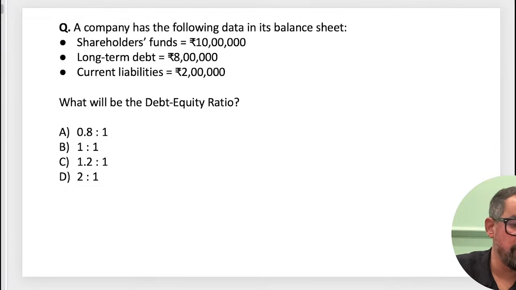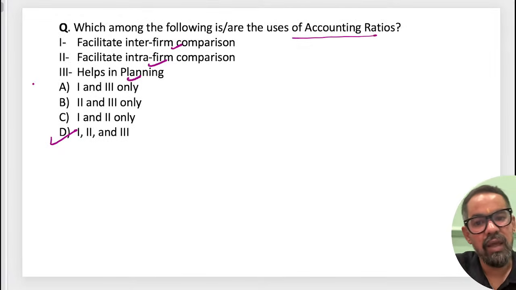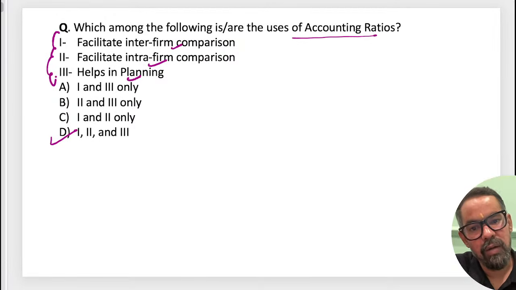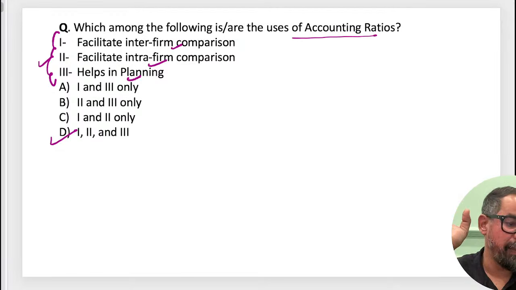Why option A, guys? Was there an E also there? Muniswamy said there is nothing called E. D will be the right answer. These are all, okay? All. That is the use of accounting ratios, guys. Yes? Next one.